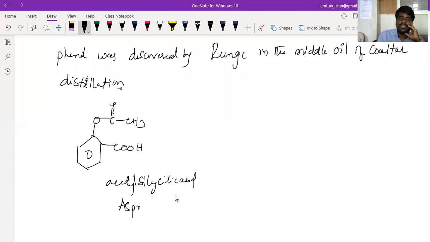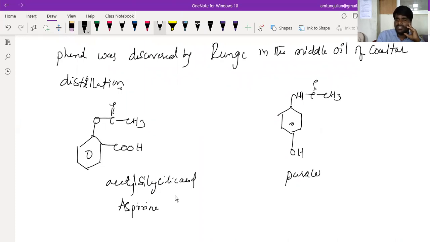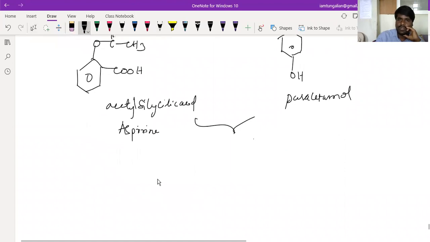It's a drug. And one more compound you call paracetamol. You might know paracetamol. These two are phenol derivatives.